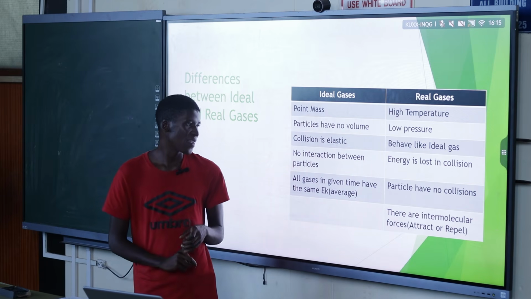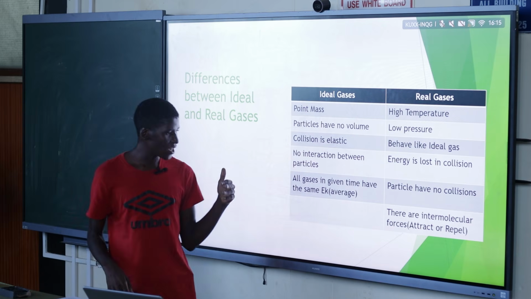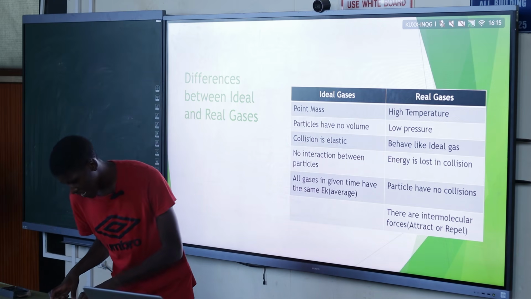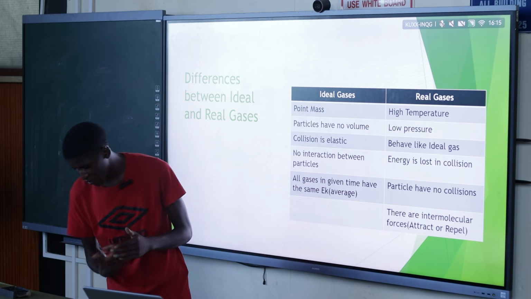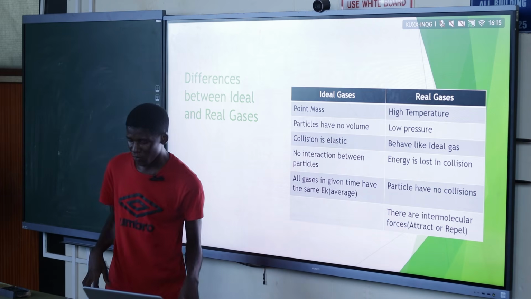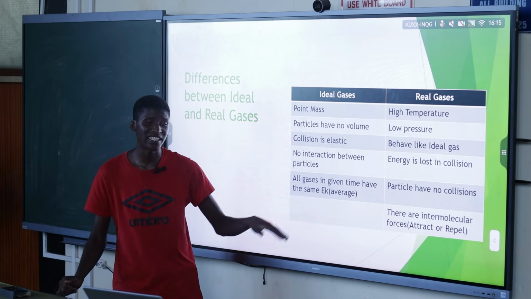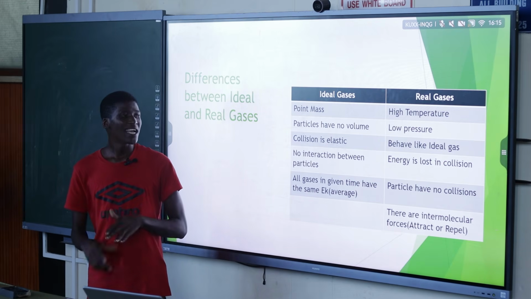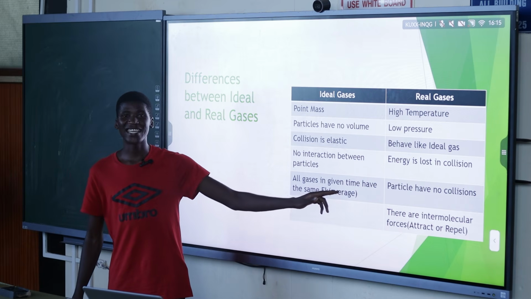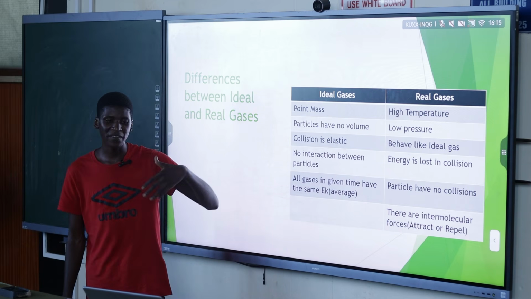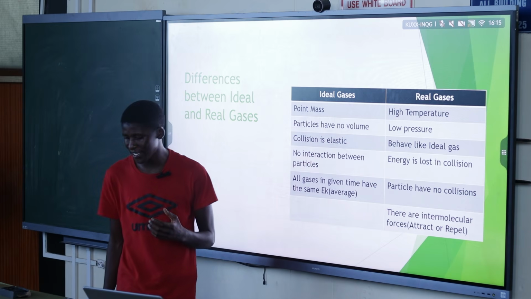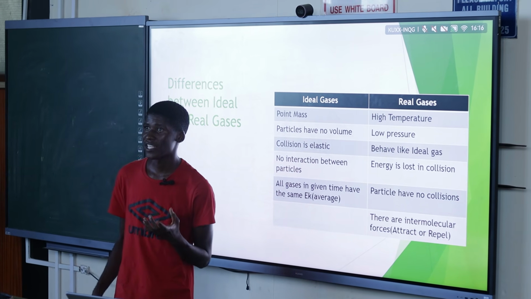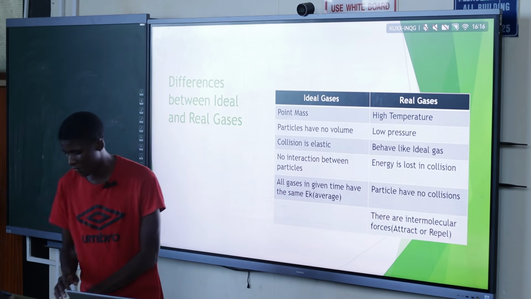molecules or particles. Then another thing I wanted to mention here that is not part of the slide: particles have no volume, no interaction, and all of these gases have the same average kinetic energy. So all of them have the same kinetic energy. We are still going to define the average kinetic energy. What is the term given to the average kinetic energy? But basically, all of them have equal kinetic energies, and it is conserved, by the way.